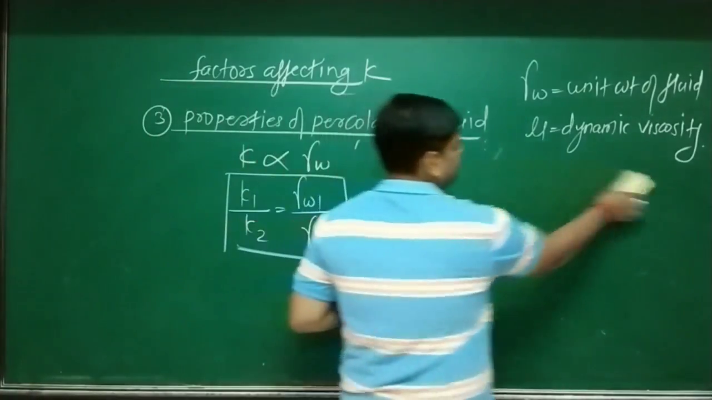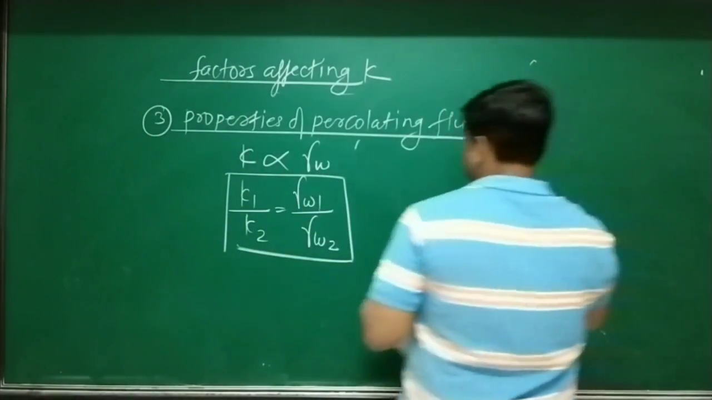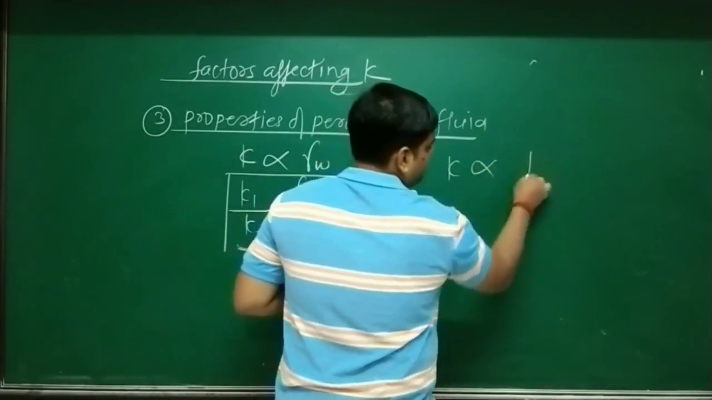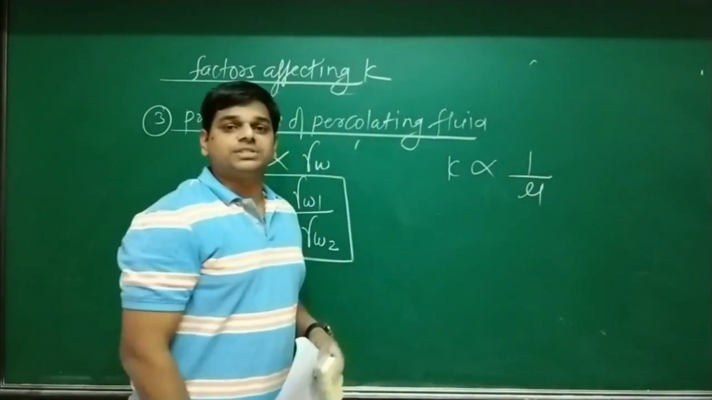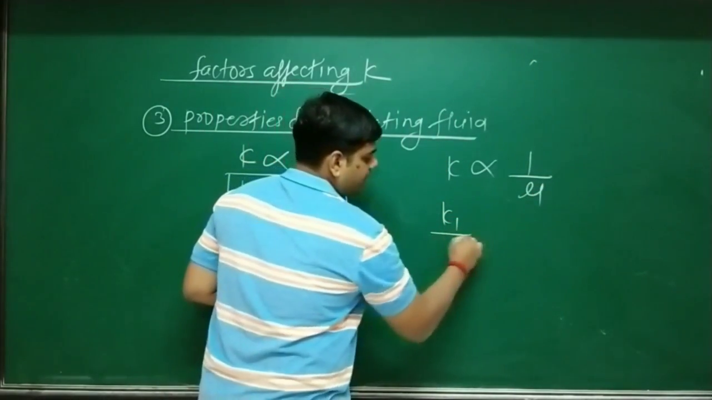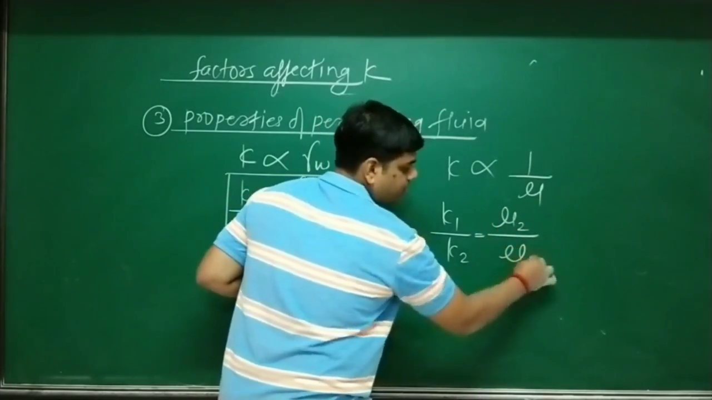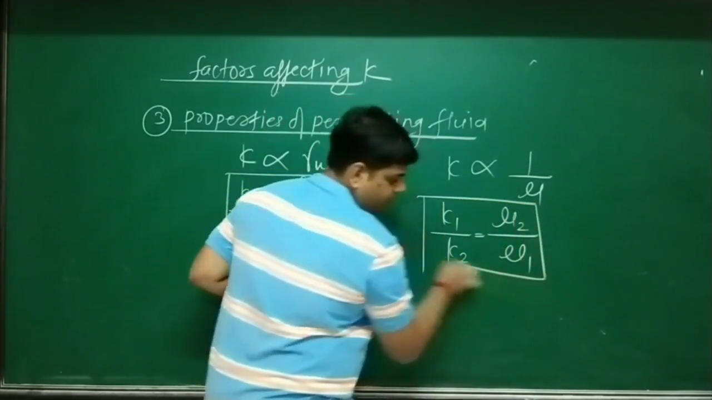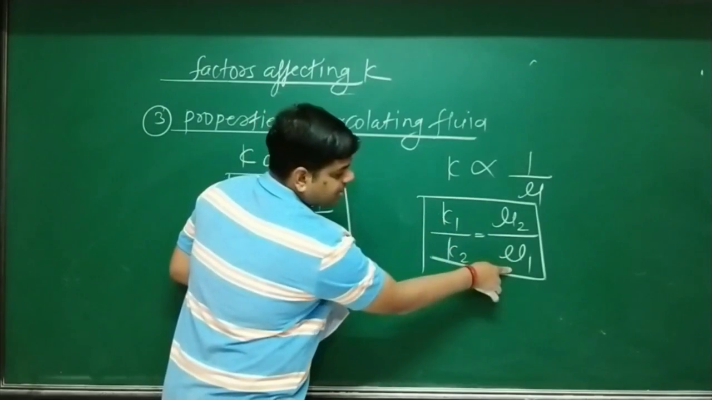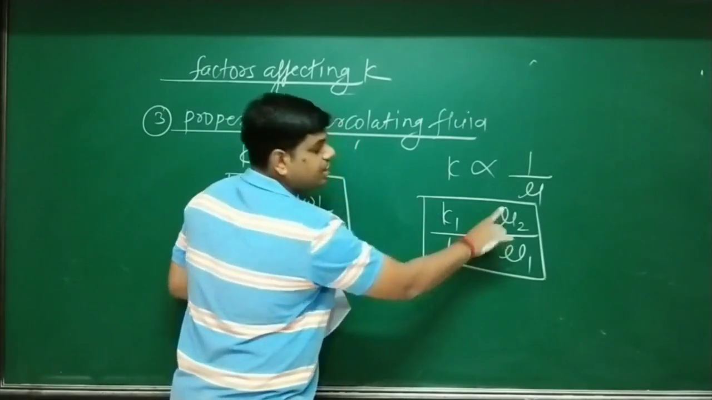Now similarly, K is inversely proportional to 1 upon dynamic viscosity. Therefore, K1 upon K2 is equal to mu2 upon mu1. K1 is inversely proportional to mu1, K2 inversely proportional to mu2.